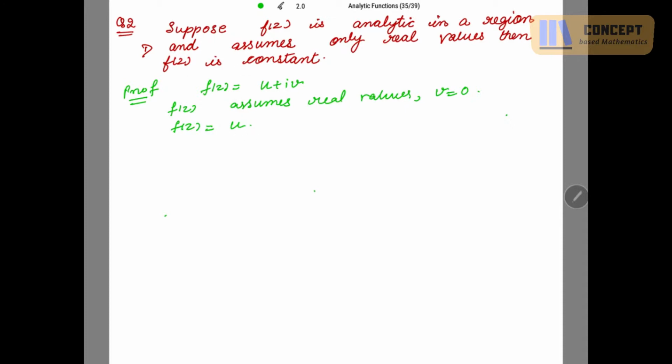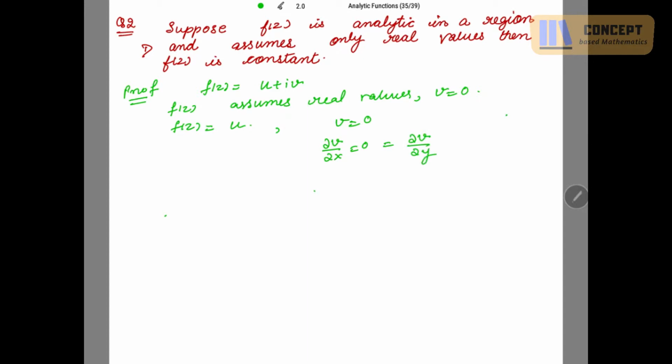Okay, so if f(z) is equal to u, now what will you get then, v is 0. Okay, if v is 0, then curly v over curly x is 0. Also curly v over curly y is also 0.